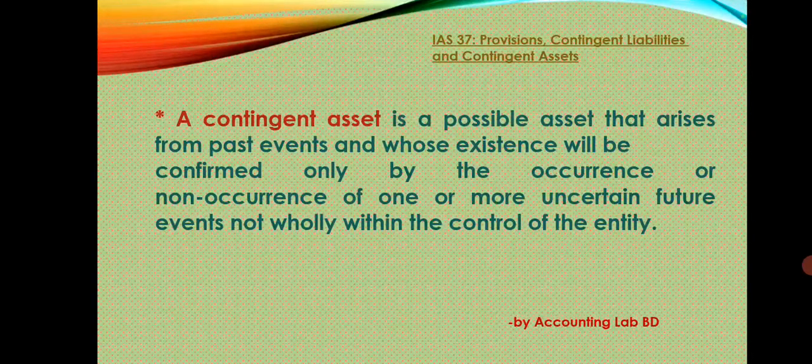A contingent asset. A contingent asset is a possible asset that arises from past events and whose existence will be confirmed only by the occurrence or non-occurrence of one or more uncertain future events not wholly within the control of the entity.